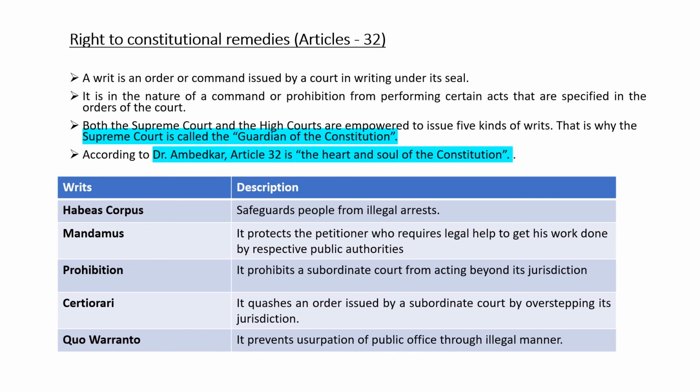We will see the 5 writs and their descriptions. Habeas corpus safeguards people from illegal arrest. Mandamus protects the petitioner who requires legal help to get his work done with respect to public authorities. Prohibition prohibits a subordinate court from acting beyond its jurisdiction. Certiorari quashes an order issued by a subordinate court by overstepping its jurisdiction. Quo warranto prevents usurpation of public office through illegal manner.